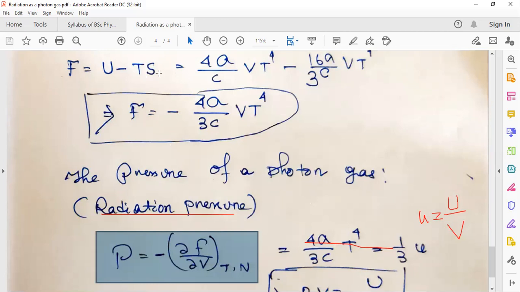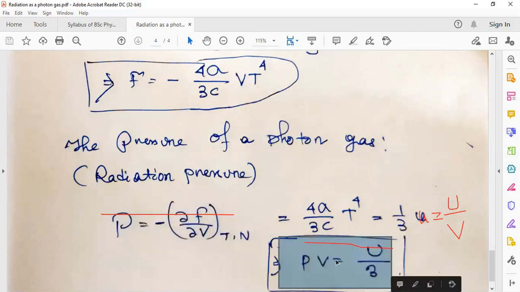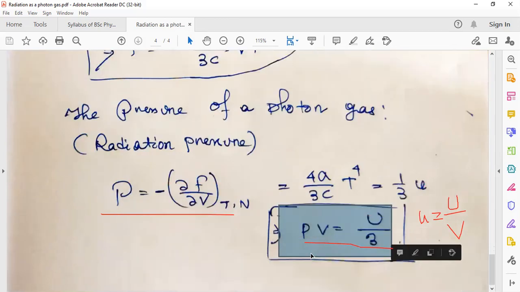F equal to U minus TS, and P is minus dF/dV. Anyway, you can just remember this; the rest of the things are easy. This is kind of the equation of state, PV equal to energy over 3.